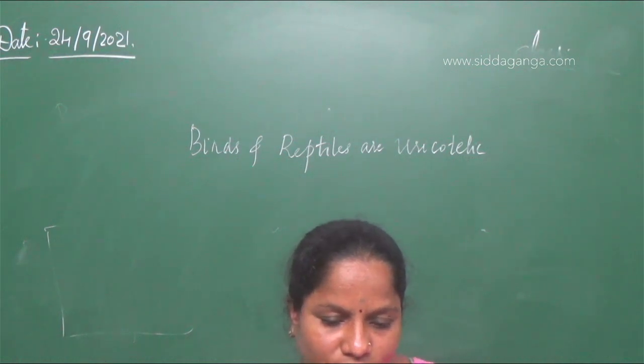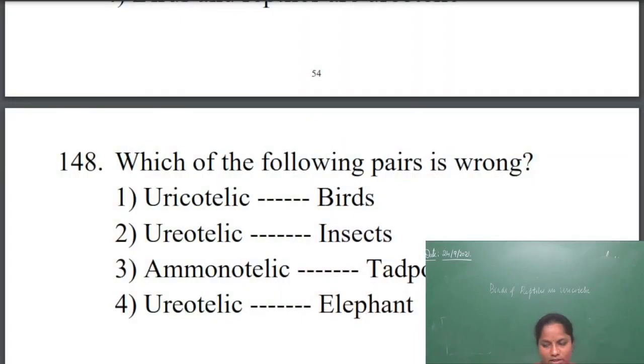Next question, again related to the same nitrogenous waste. Which of the following pairs is wrong? Uricotelic birds, ureotelic insects, ammonotelic tadpole, ureotelic elephant. Which of the options is wrong, they are asking.